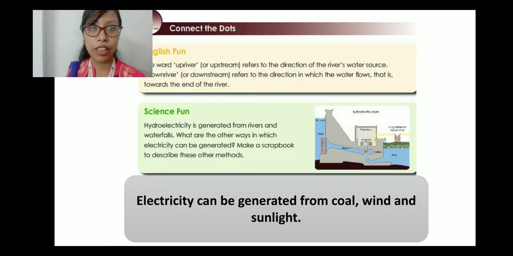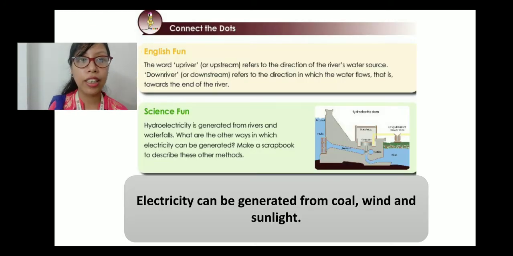Next, I will be coming to the next section, connect the dots. So here we have the English fun. The word upriver.